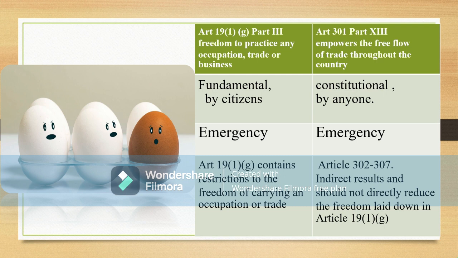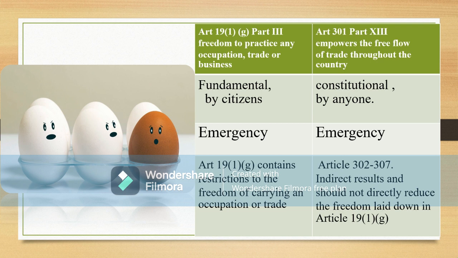Anyone can use it. And during emergency, as we all know, fundamental rights are curbed, but Article 301, being a constitutional right, is not curbed during emergency. Next, there are restrictions on carrying an occupation or trade under Article 19(1)(g).